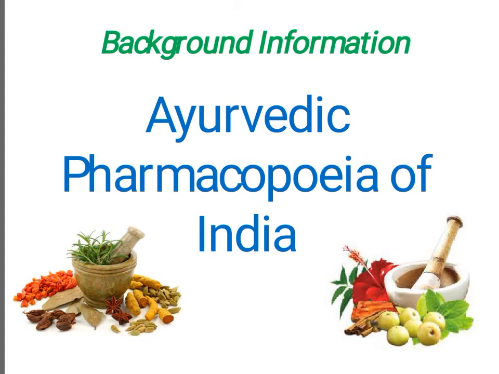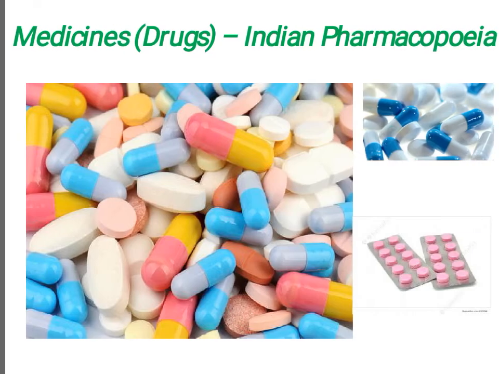And you all know what is Ayurvedic Pharmacopoeia. It is a legal document or book published by Government of India, which contains all the information about different types of medicinal plants found in our country India. Whereas today's topic is Indian Pharmacopoeia.